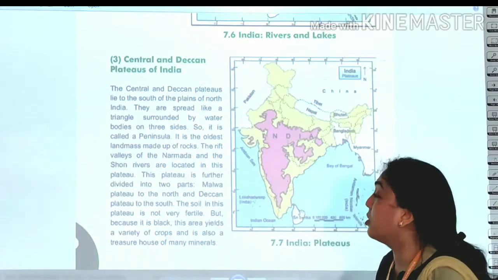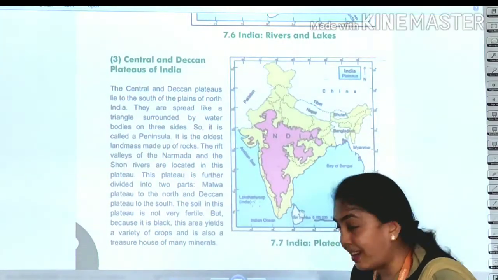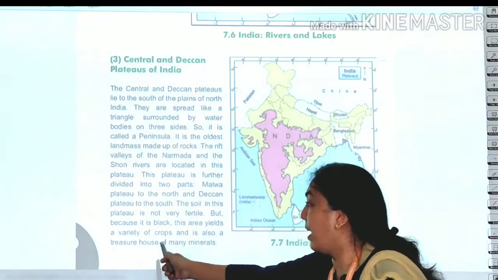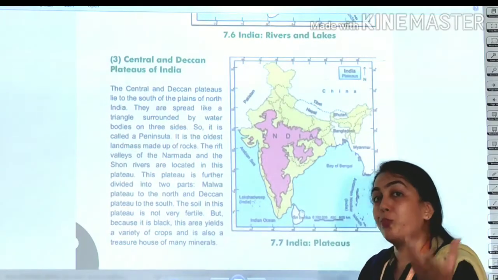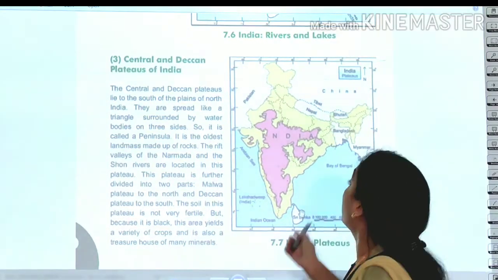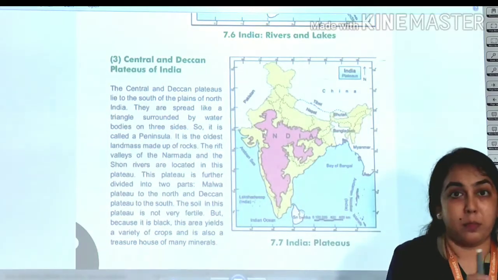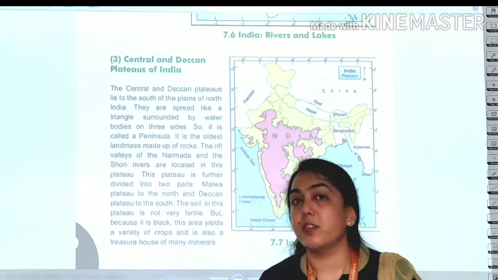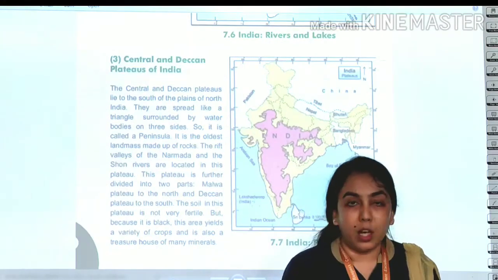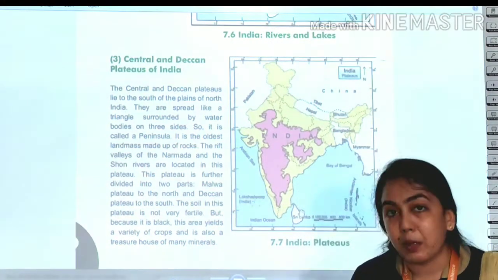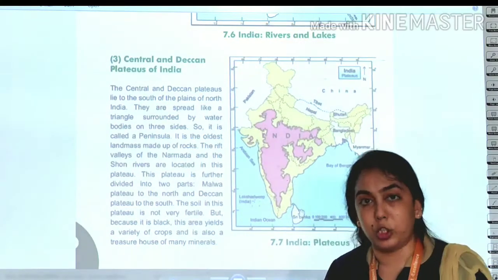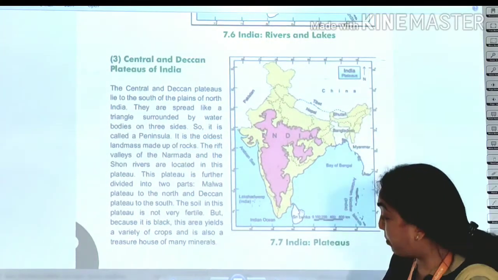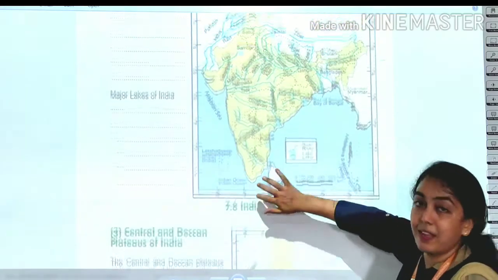That is why agriculture is less, and this area yields a limited variety of crops, those grown in black soil, and also a treasure of minerals. Remember this word: this plateau is a treasure of minerals. Minerals are found in large quantities there. By digging, we can extract many minerals, and that is why it is called a treasure. I hope these topics are clear.